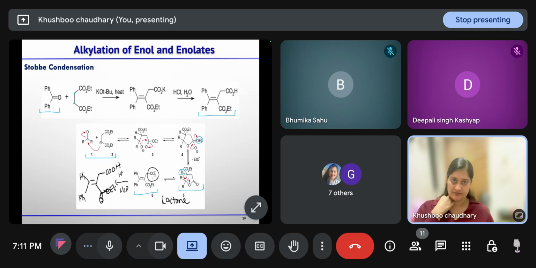Okay, these are the name reactions. If you are forgetting the name, then try to remember the mechanism. What is the mechanistic step, how you will push the arrows, so that you will get up to the product. Is this clear?